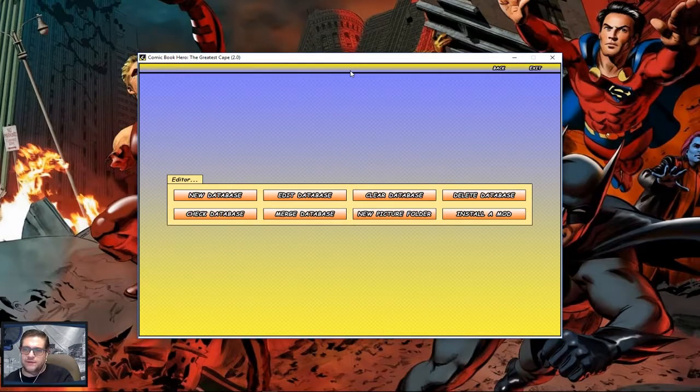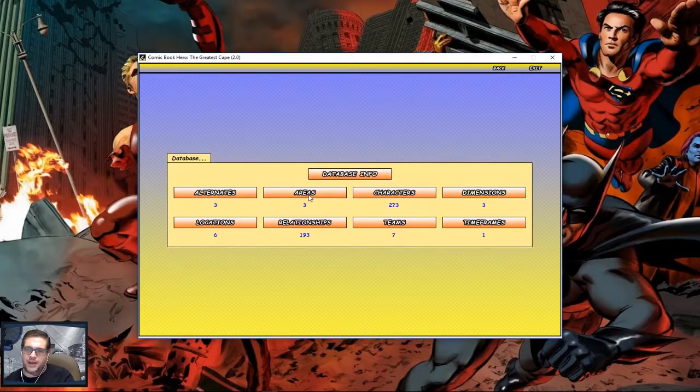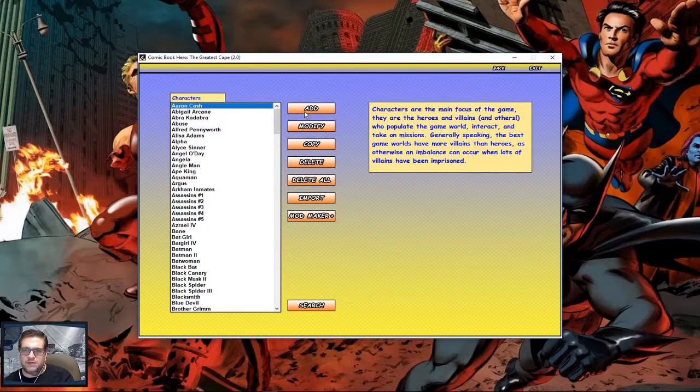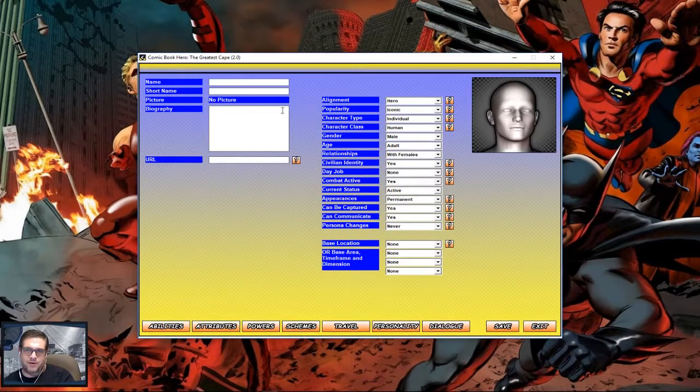It's not difficult, it's just a matter of looking through it, but once you know what database you're working on, you can go to edit, and then we're going to add characters. And what we can do is we can add one from scratch. Today what we're going to add in is let's add in John Diggle, but we're going to add him in as Spartan.